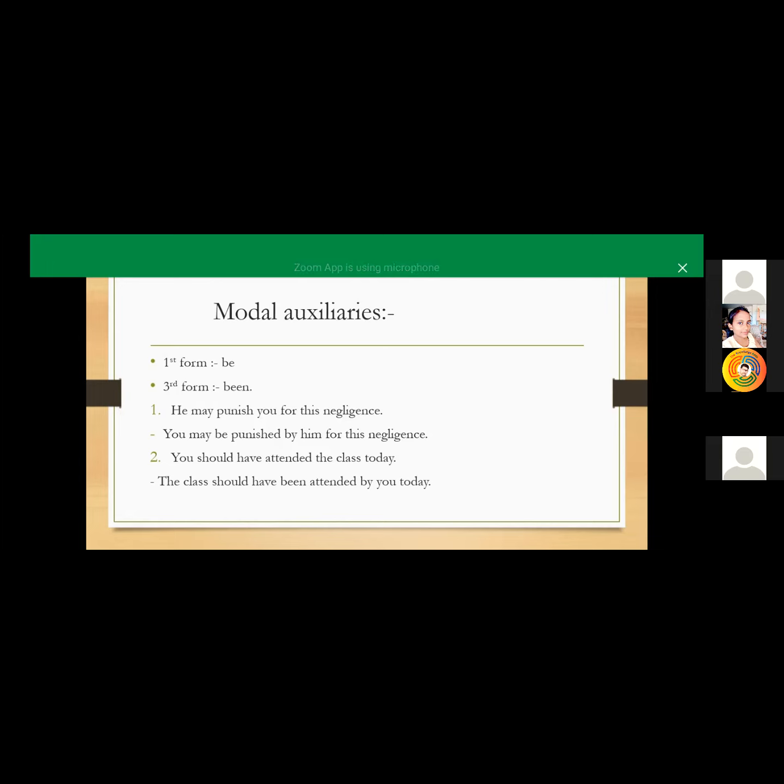If it is continuous, then you can use be plus ing, being, like being done. That way it becomes very easy to form the sentence as well. You may disagree, but I just said this about the subject. Yeah, thanks.